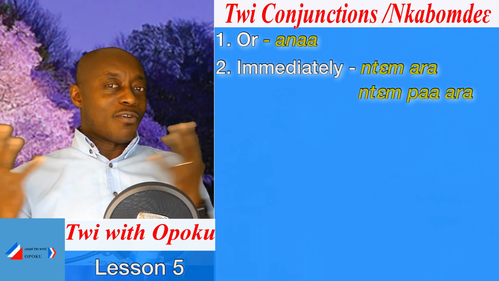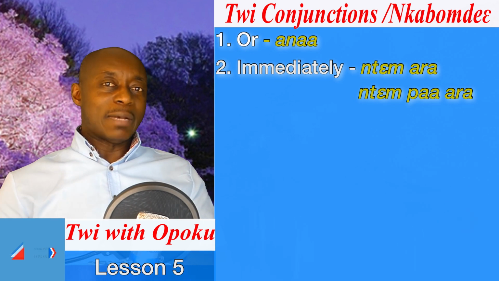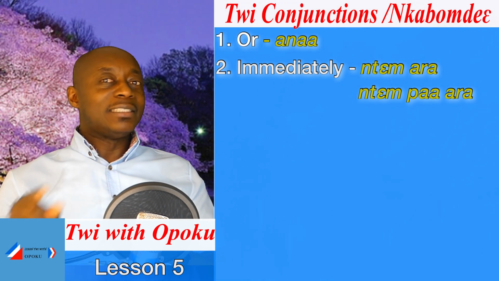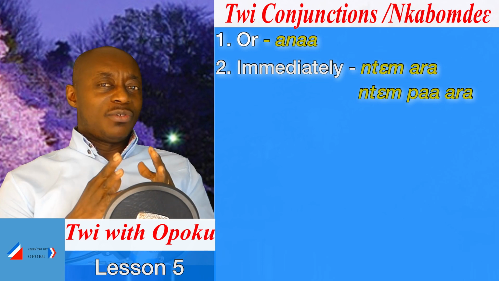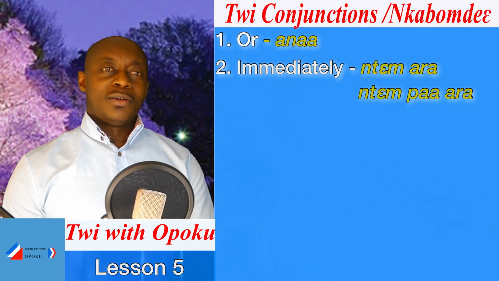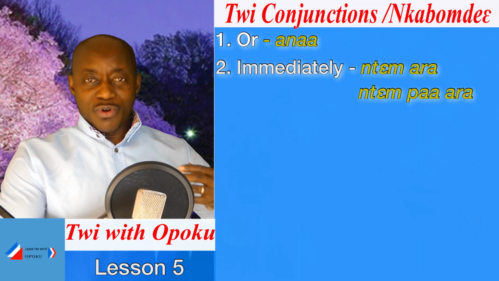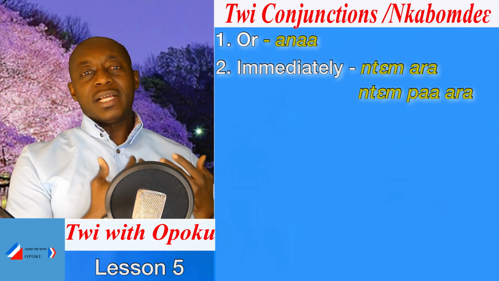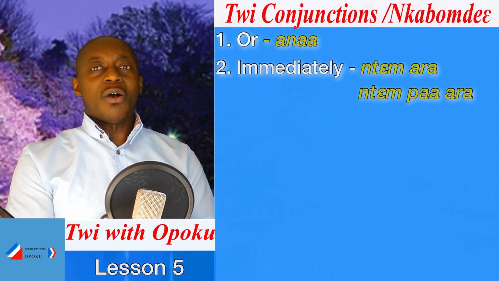But if you are conversing with Ghanaians, you will not hear any of them say ntem ara. But they will say ntemwa. So if you have been observant, you realize that in words that contain re and ra, we normally ignore the re and the ra, pronounce the words, and just elongate the vowel that comes before the re or the ra.